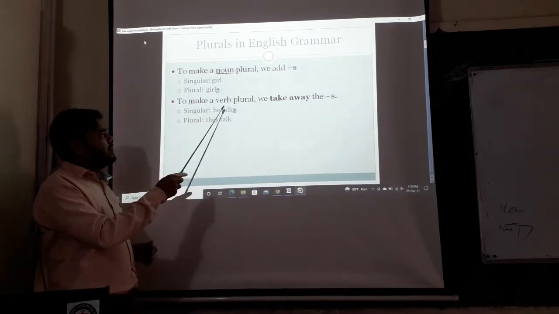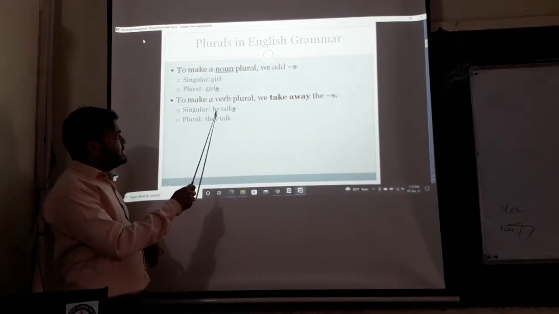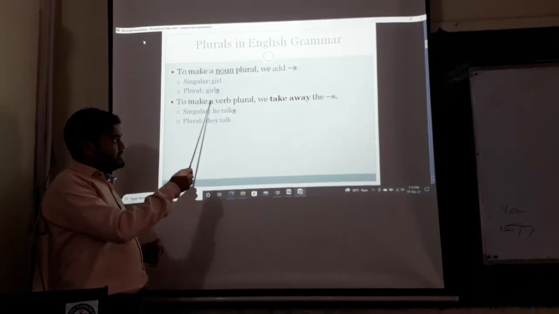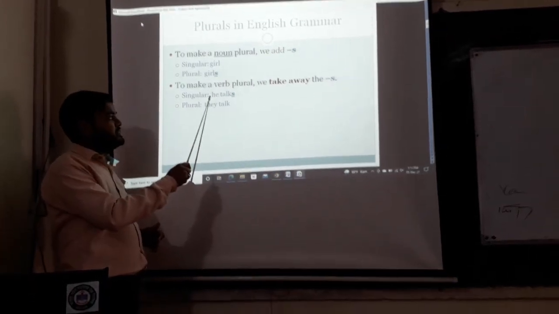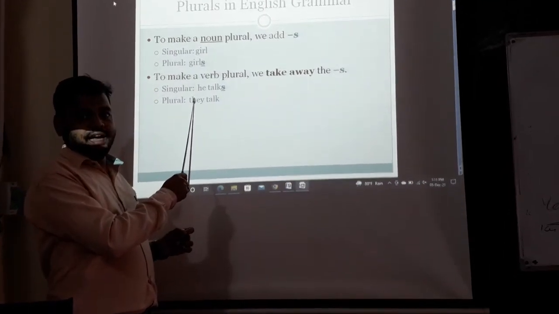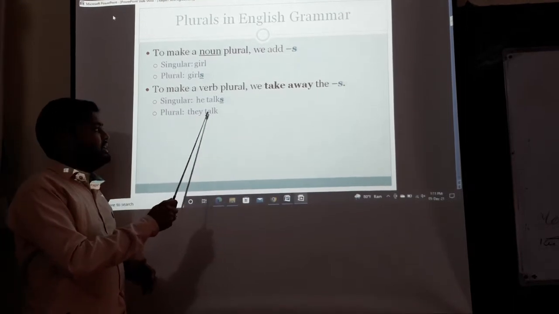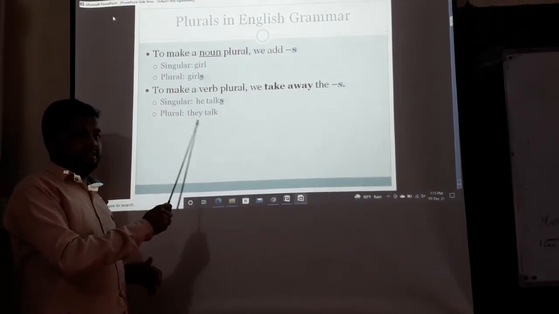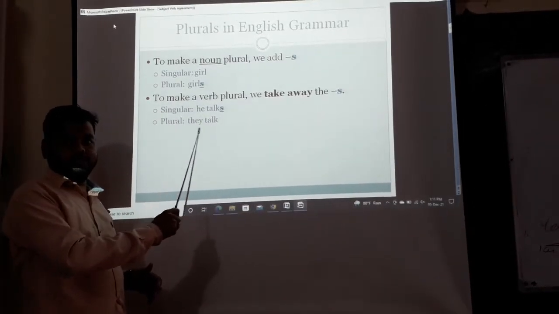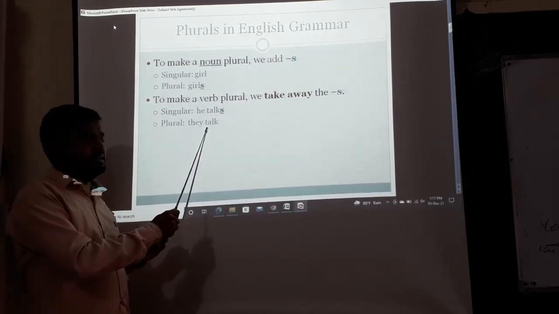Okay. To make a verb singular, we add s. The subject he is a singular subject, so we have to use s at the ending of the verb. Then plural. In this sentence, they is a plural subject, so we don't use s at the ending of the verb.